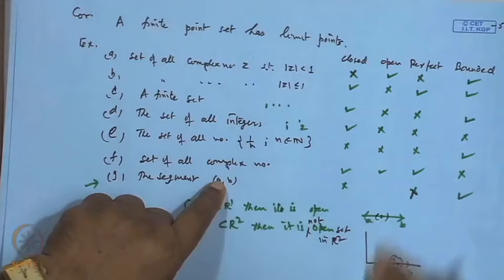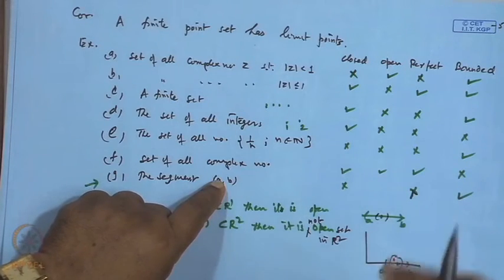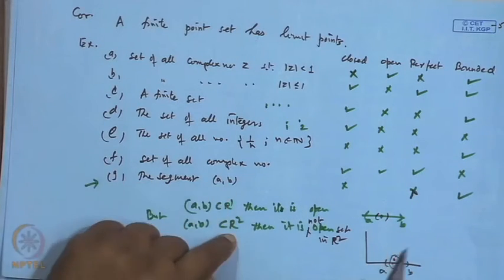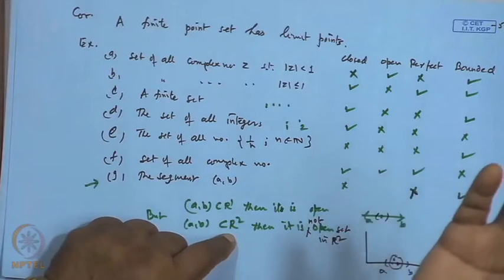If we consider AB as a subset of R, then obviously it is open, but when you consider AB as a subset of R2, then it is not open. So it is a relative concept. We can further give a definition of openness or closedness with respect to the set, called relatively open or relatively closed sets.